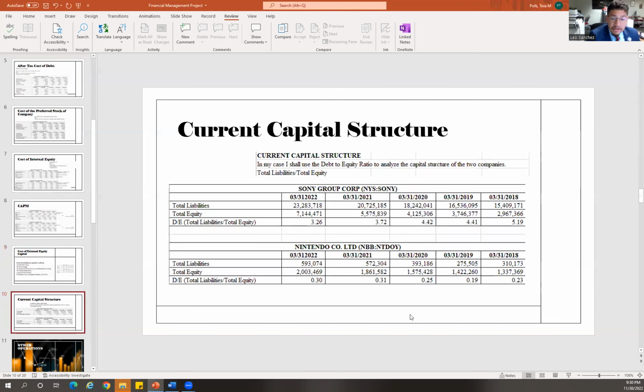Now we're gonna look at the current capital structure. The capital structure of the company can be analyzed using various financial parameters. And in my case, I shall use the debt to equity ratio. The ratio shows a company's ability to pay its debts, and it is calculated by taking the total liabilities and dividing it by the total equity.